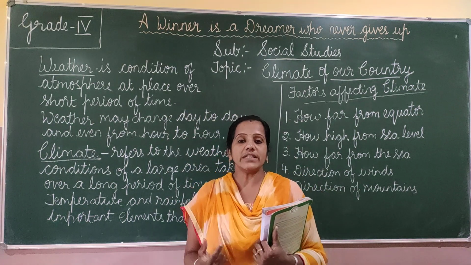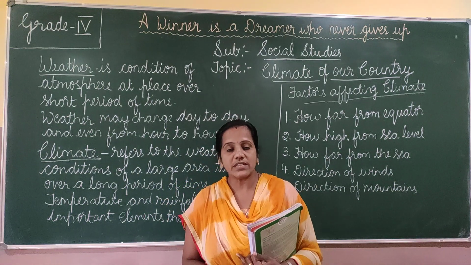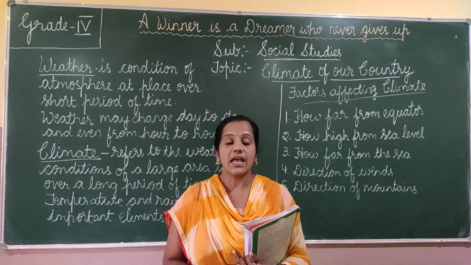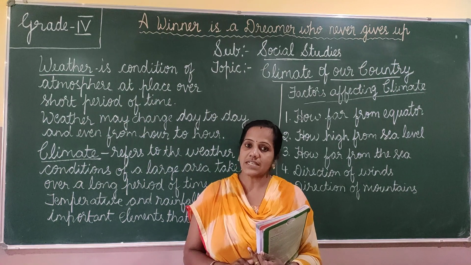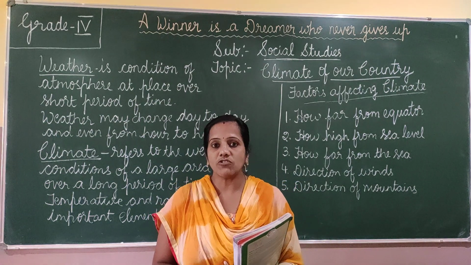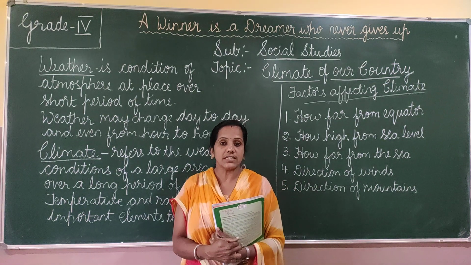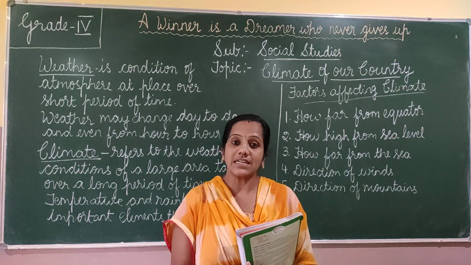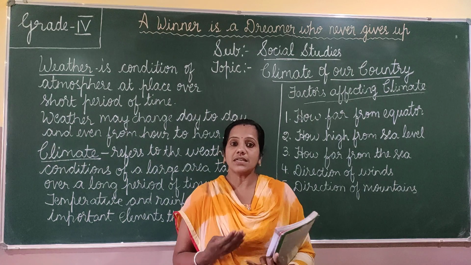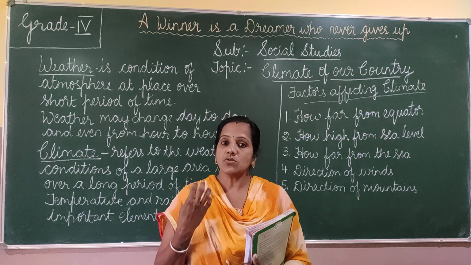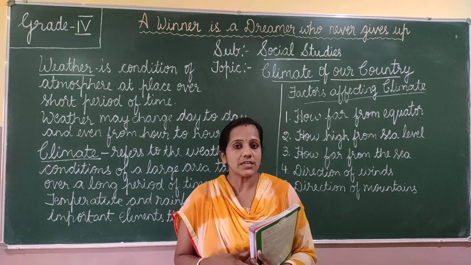Okay, so this weather prevails only for a short period of time. So this weather may change from day to day and also even from hour to hour. Okay, so sometimes in the morning it will be a cool, pleasant day. By the afternoon we can see it cloudy, and in the evening it may rain. By the night it will be too cold. So in the same day there are different types of weather, is it? So this weather prevails only for a short period of time at a particular place.